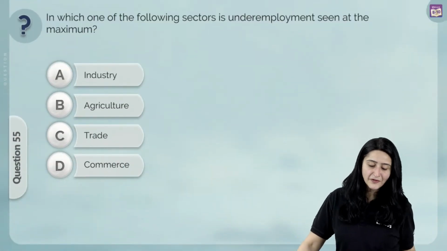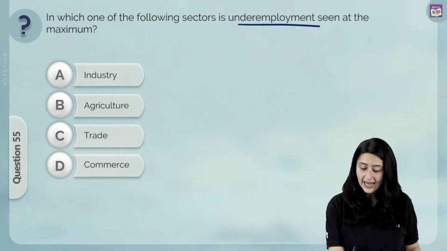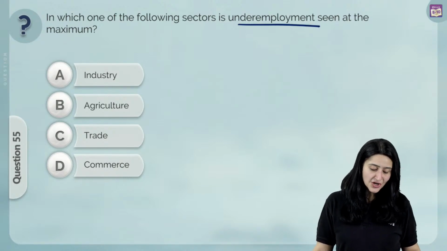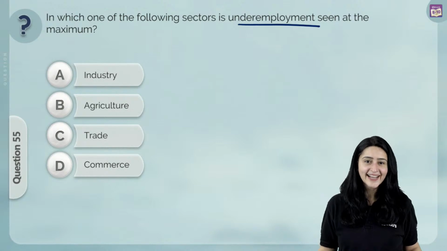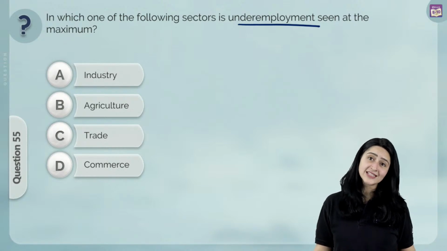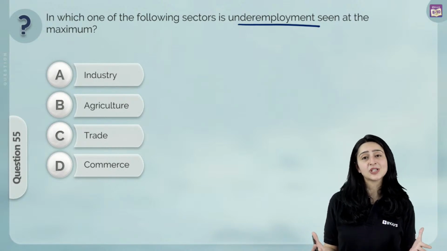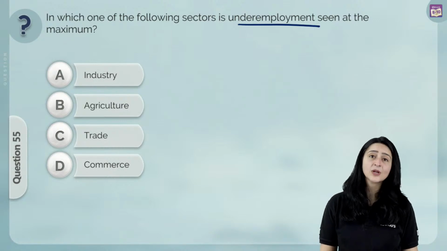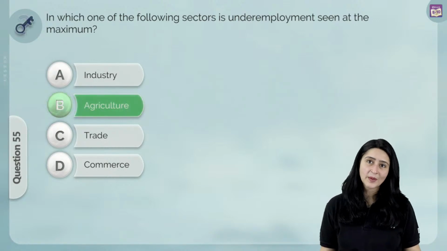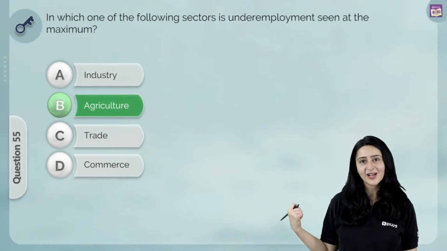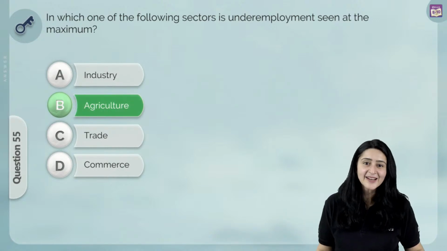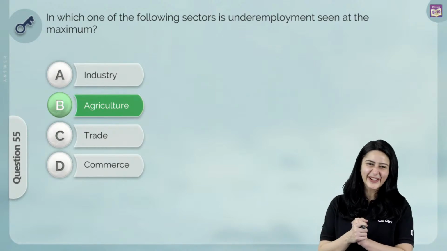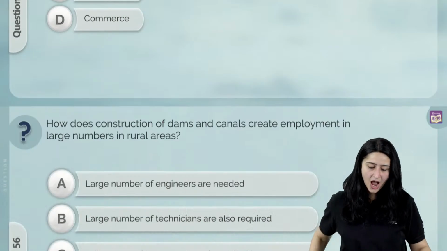In which one of the following sectors is underemployment seen at the maximum? Industry, agriculture, trade or commerce? Again, we know this. We have discussed a question that related to this concept in the live sessions that we've done. We know that underemployment or disguised unemployment is basically found in the agricultural sector, right? And so this means that option B, agriculture, is the correct answer. Yes, for all of you got it correct. Very nice. Let's move on.